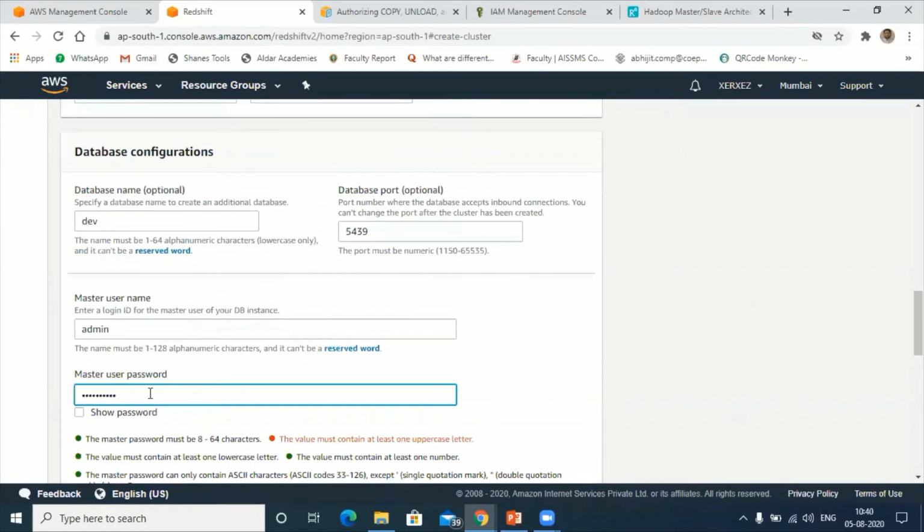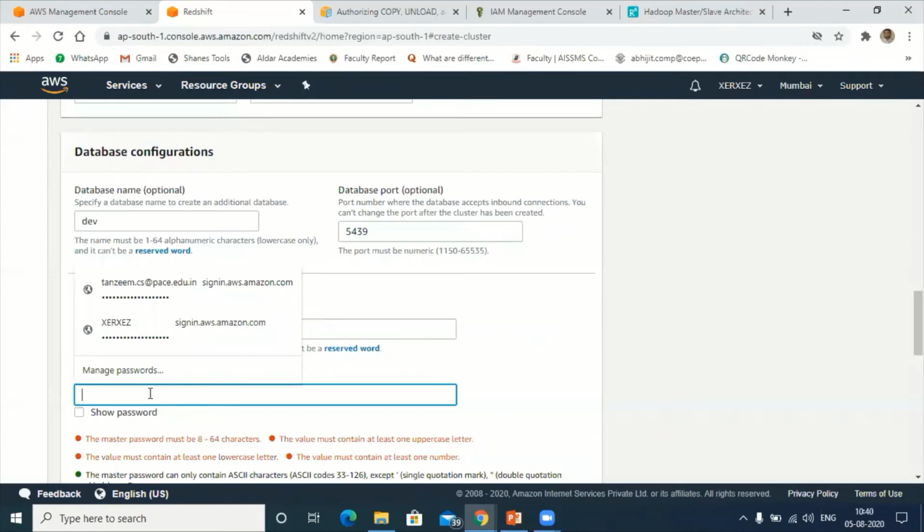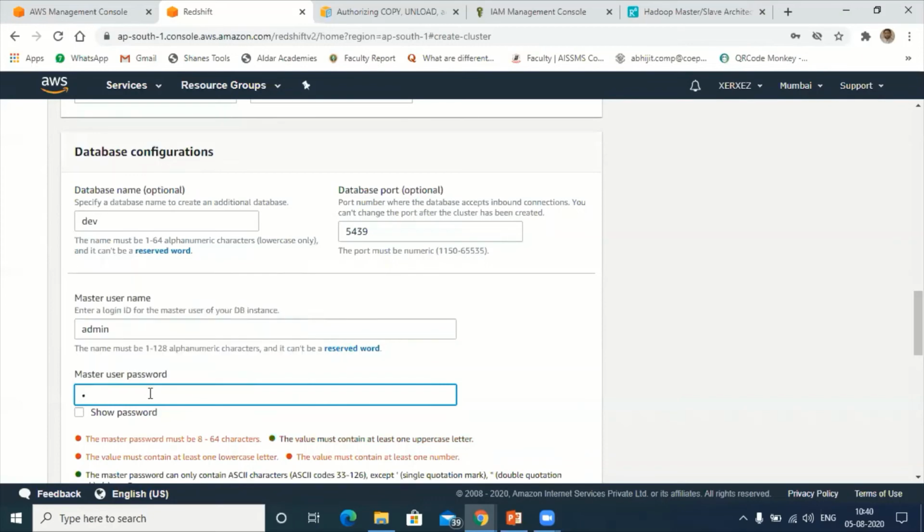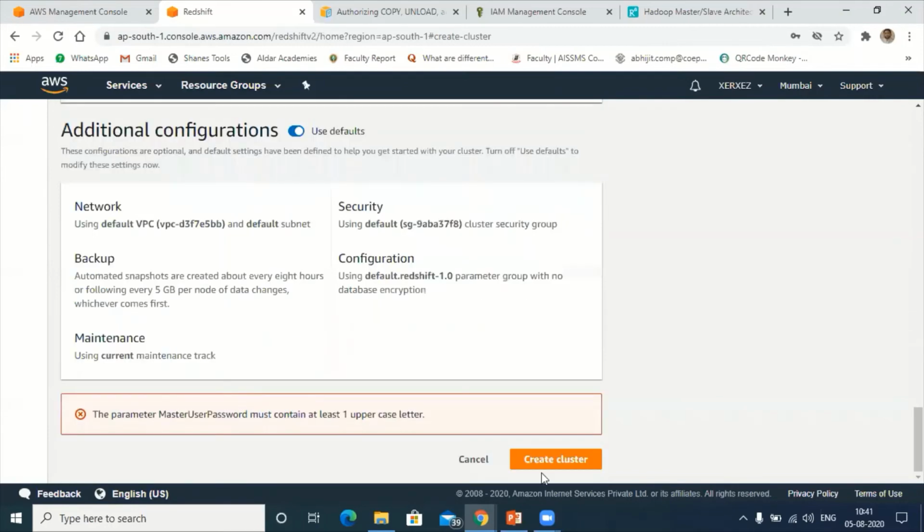Let me have my password be capital A, capital E, admin at the rate 12345. Let me see the password. You have to remember this, participants: admin at the rate 12345. Again I will click create cluster.